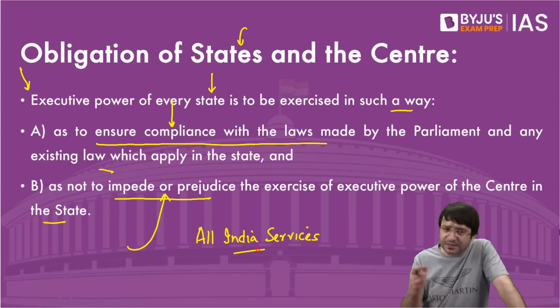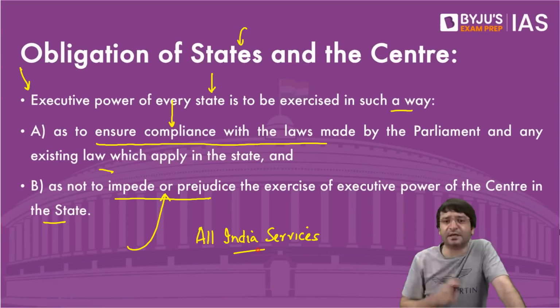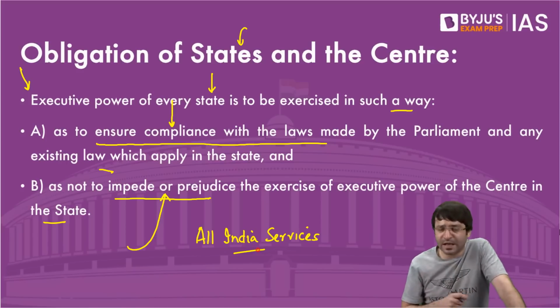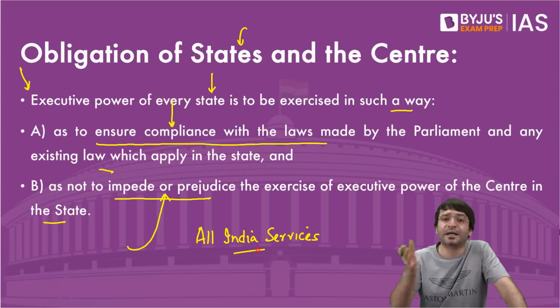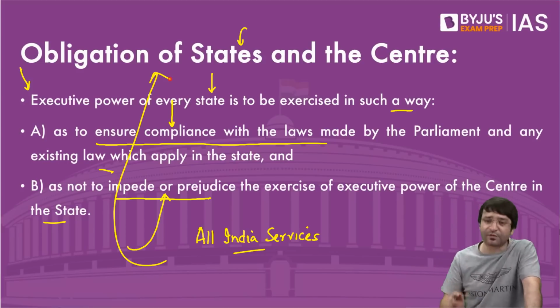But these officers are reporting to the center, accountable to the center, trained by the center, appointed by the center, can be removed by the center. But where are they working? They are working in the states. Can tomorrow any state say, no, these IAS officers, IPS officers, forest service officers, they are not acceptable to us? No, you can't do that because that would be violation of the constitution.